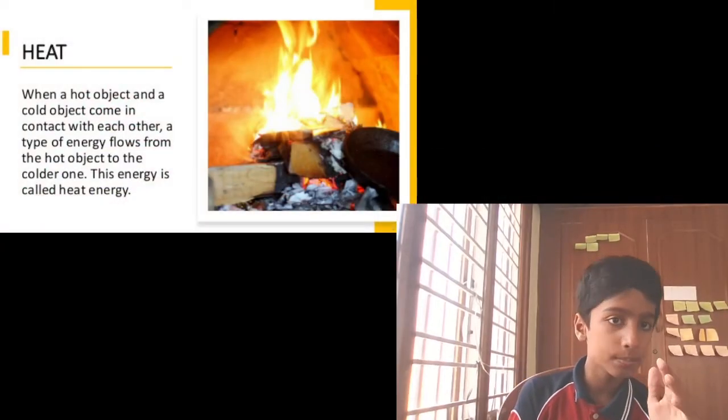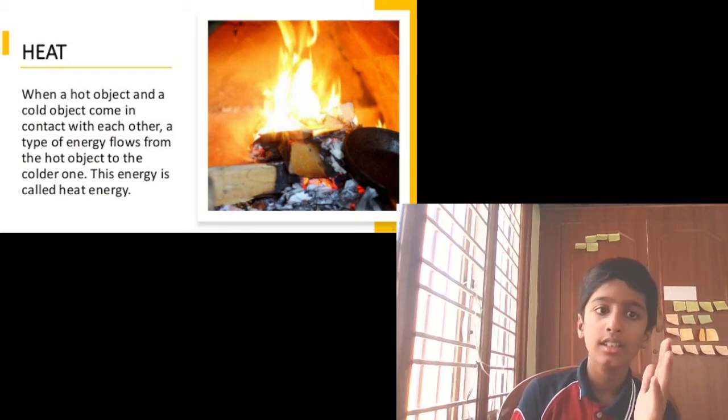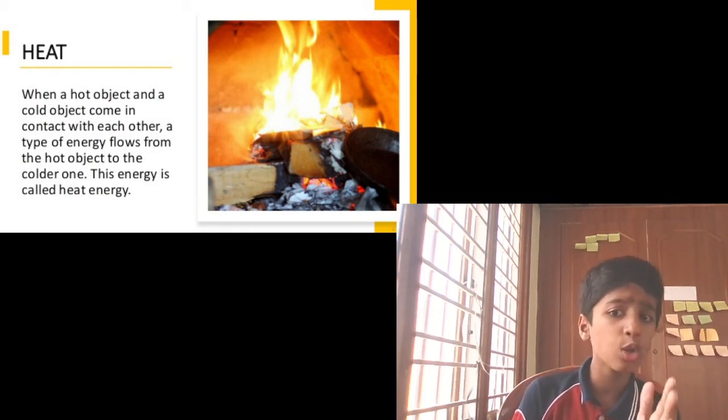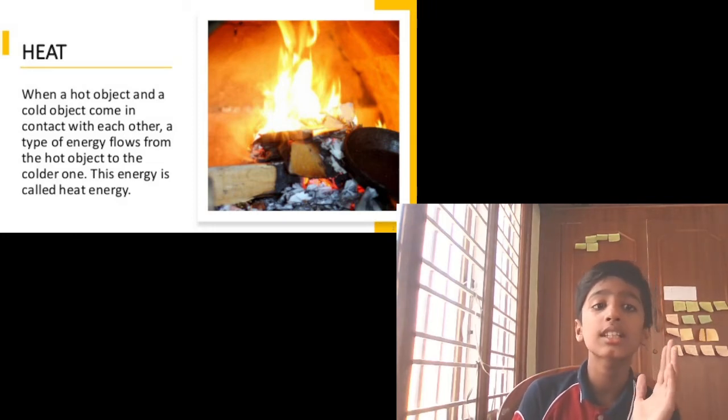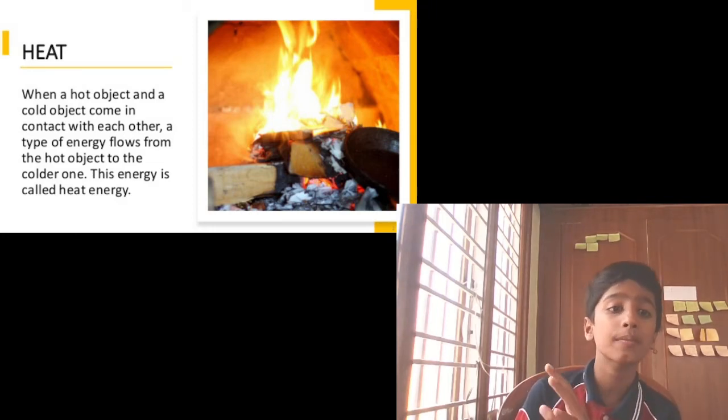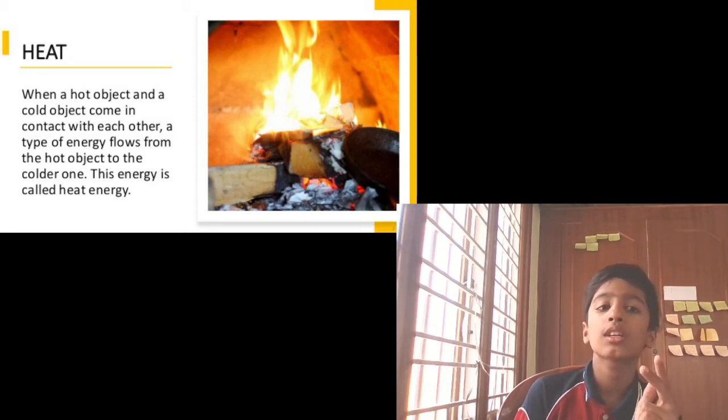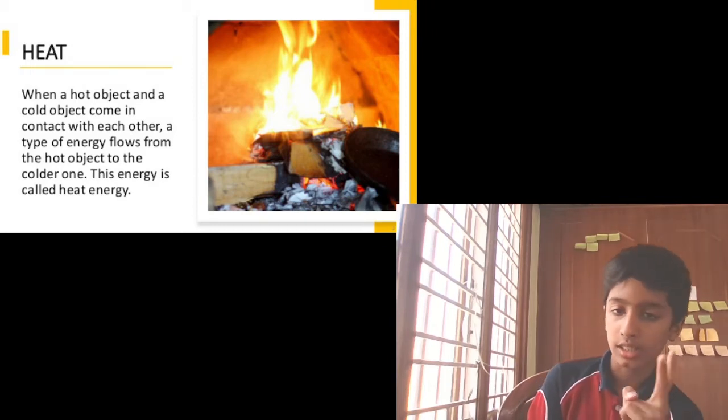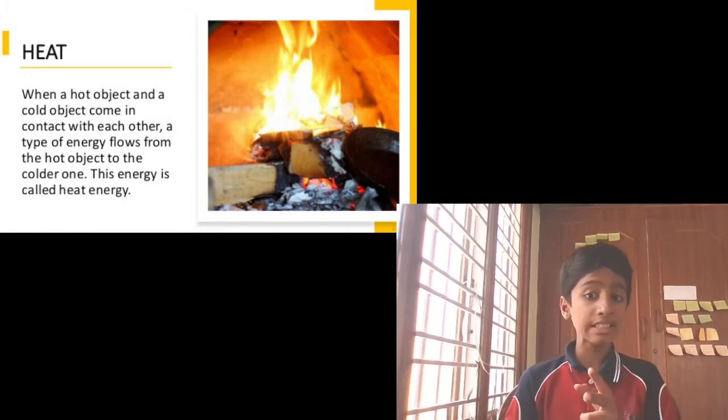When a hot object and a cold object come in contact with each other, a type of energy flows from the hot to the colder one, and that energy is known as heat energy. Now I will tell you what heat energy is.